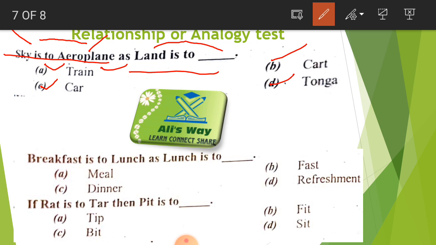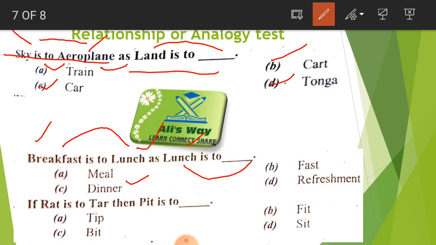Just like that, here is breakfast is to lunch. The relationship of breakfast and lunch, the same relationship we will apply in our question part. First we always have breakfast, then we have lunch, and after that we will have dinner at night. So dinner is our correct answer.